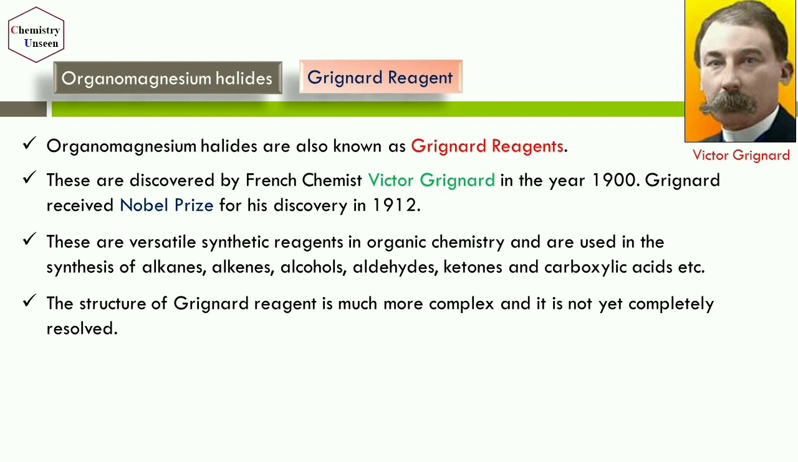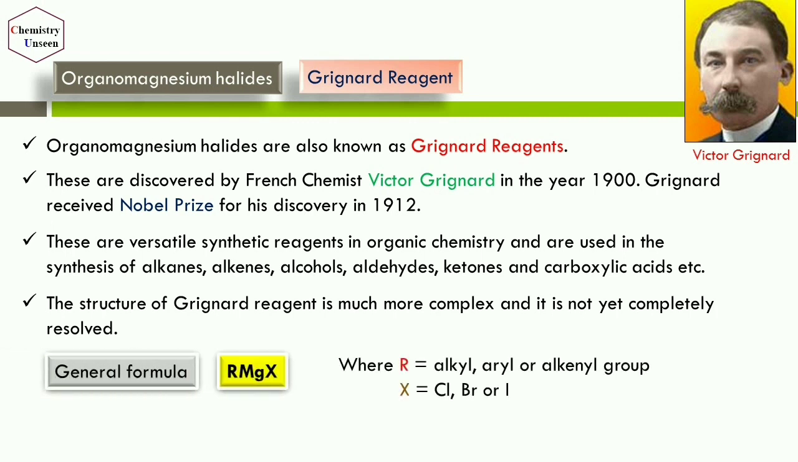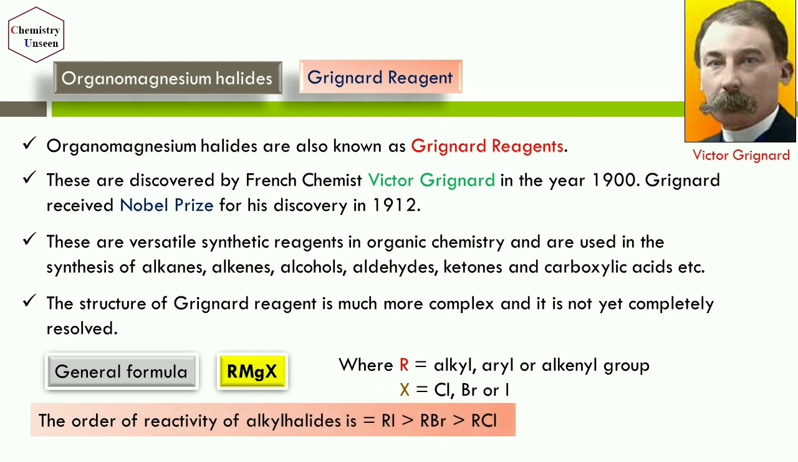The structure of Grignard reagent is much more complex and it is not yet completely resolved. The general formula of this Grignard reagent is RMgX, where R may be an alkyl group or aryl group, or it may be an alkenyl group, and X may be halogens. So you can take chlorine, bromine, or iodine. As for the reactivity of alkyl halides towards the formation of the Grignard reagent, alkyl iodides are more reactive than alkyl bromides, and alkyl bromides are more reactive than alkyl chlorides. This is the reactivity order of alkyl halides.